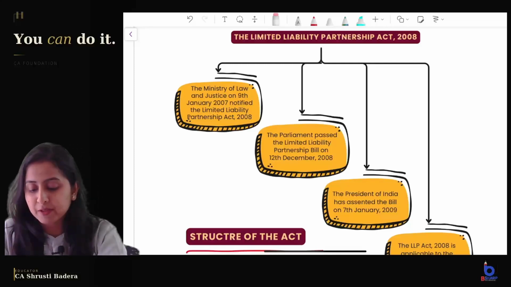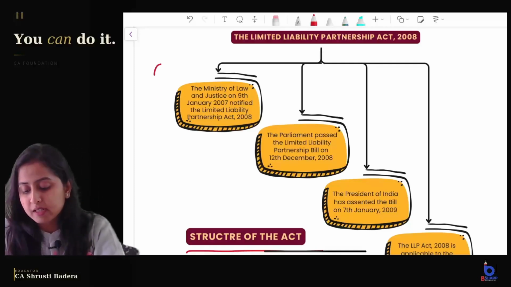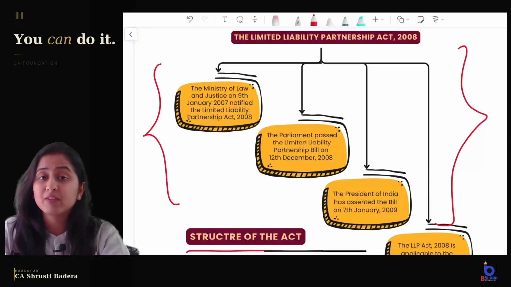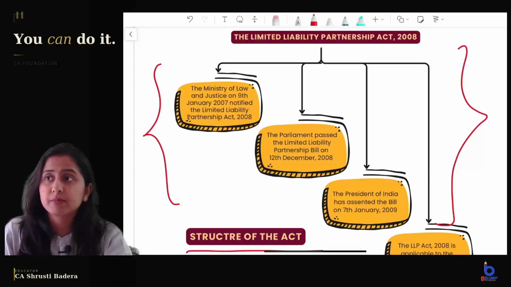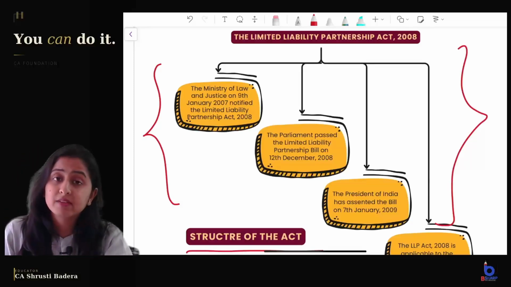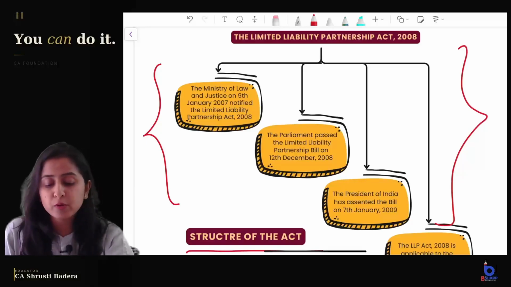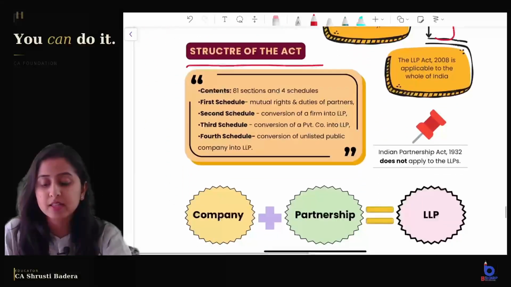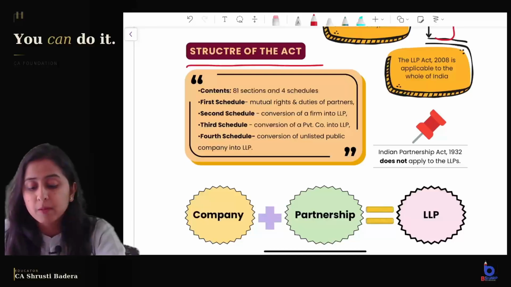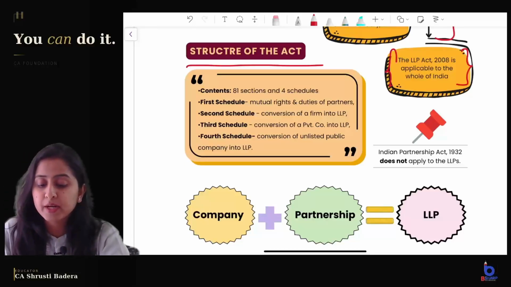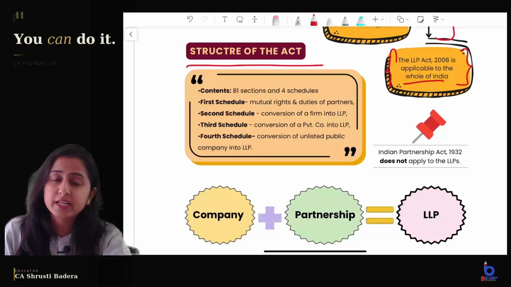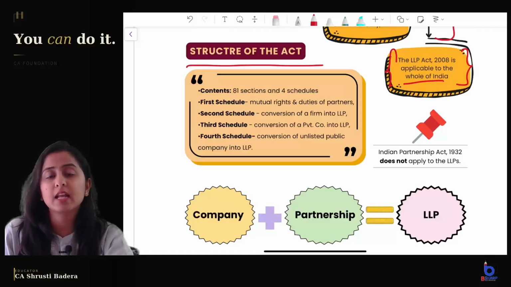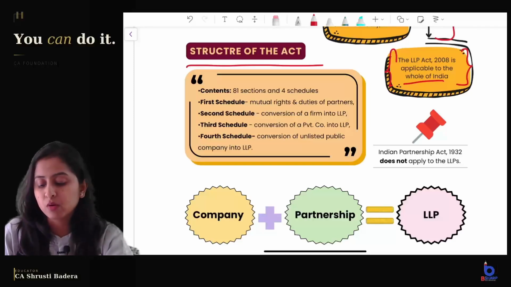Coming to the chapter, when the act was passed, when the President gave the assent, those things we are not going to look into, because I don't think that is much relevant for your exam. But what is relevant is a few points, like the LLP Act is applicable to the whole of India. Anyways, all the acts in your syllabus are applicable to the whole of India.